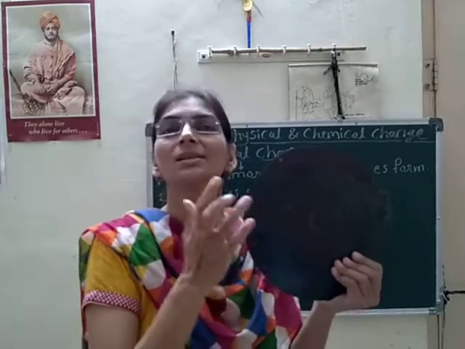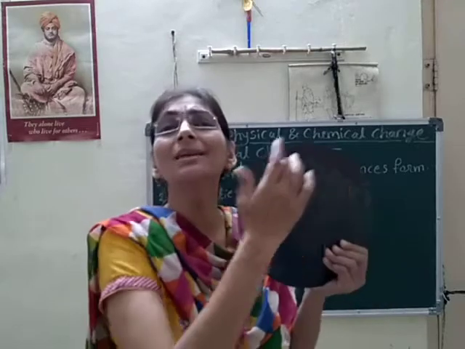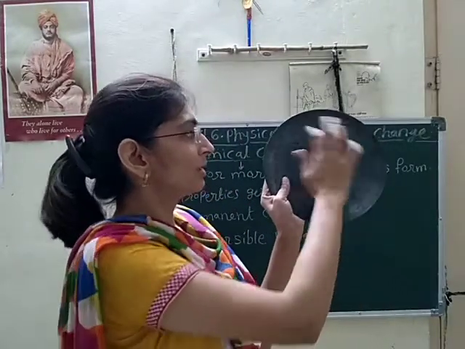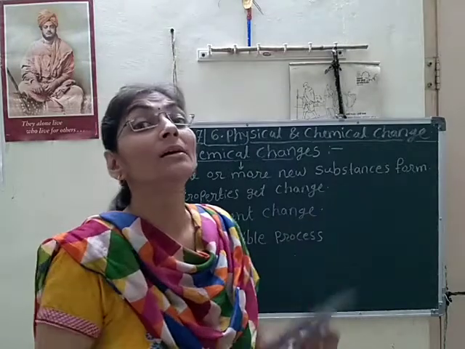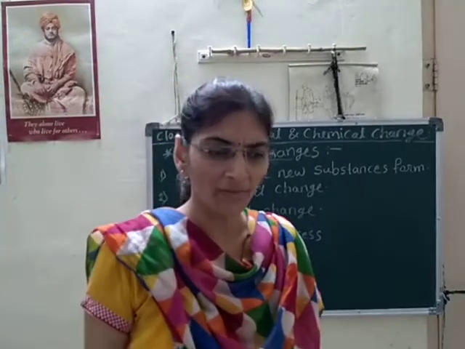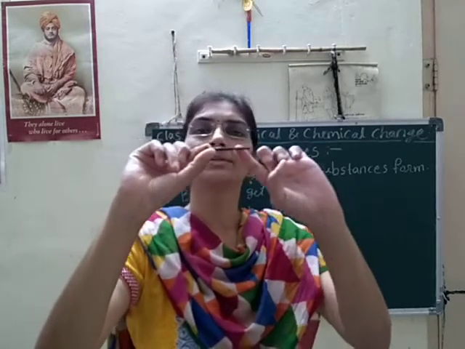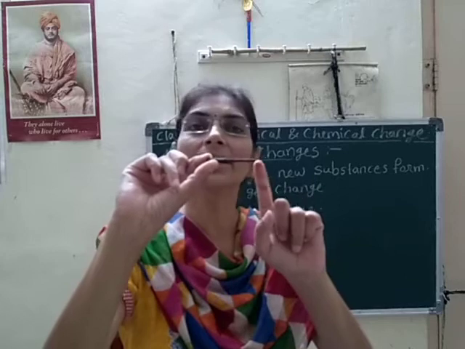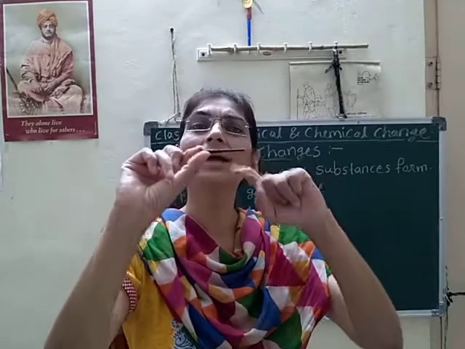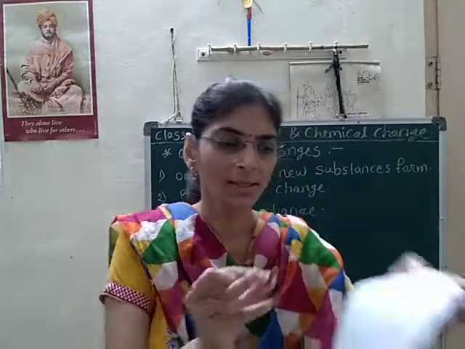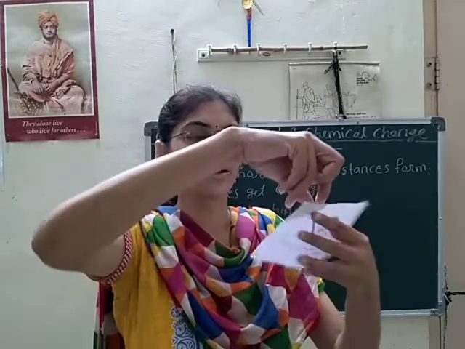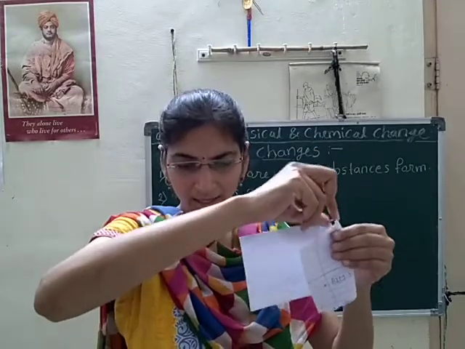So this process is very important to study, and it is nothing but iron oxide. See here, the brown spots we can see are nothing but iron oxide. On the nail, and on various types of tools also, we can see it. Here on this nail, rust is formed. What is that rust? This is iron oxide, formed on the surface of the iron nail. Yes, I can show. See that. It is a white colored paper, totally white now. And if I rub that iron nail, see what will happen here.